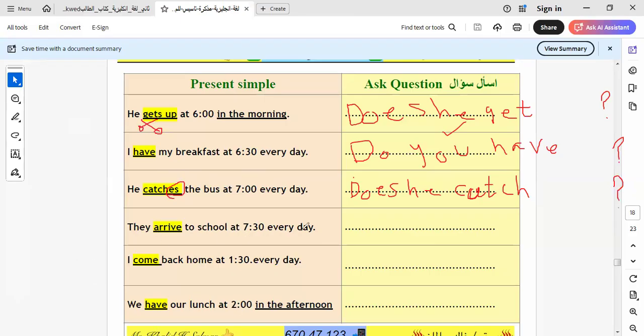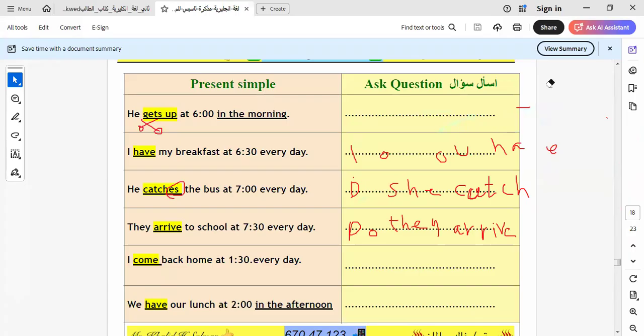They arrive at school at 7:30. It will be here do they. Do they arrive? And I continue the rest of the sentence and I put a question mark at the end of the sentence. Okay. Now we know how to do the present simple form in the affirmative, in the negative, and in the question form. Let's go to another item here.